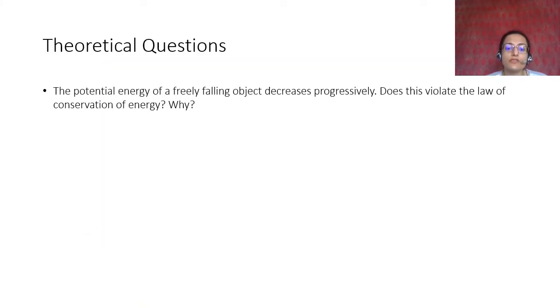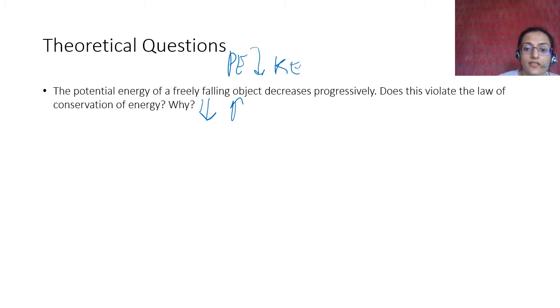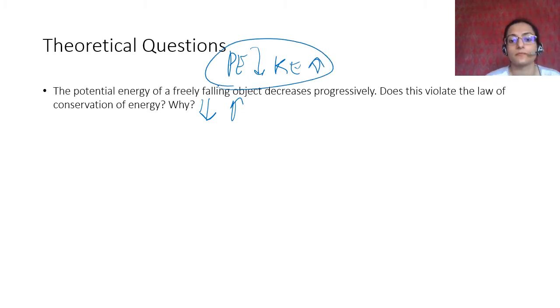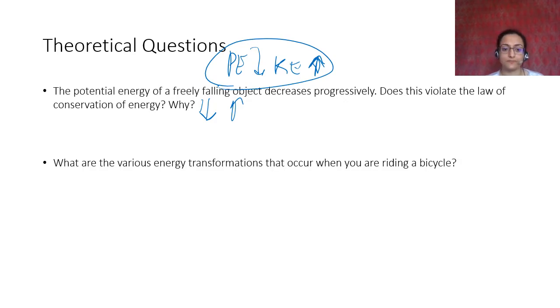The potential energy of a freely falling object decreases progressively. Does this violate the law of conservation of energy, and why? No, it does not, because as the potential energy decreases, the kinetic energy increases. Right? Potential energy decreases, kinetic energy increases. The total mechanical energy of the object remains constant. Therefore, this does not violate the law of conservation of energy. Any potential energy that is decreasing gets converted into kinetic energy.